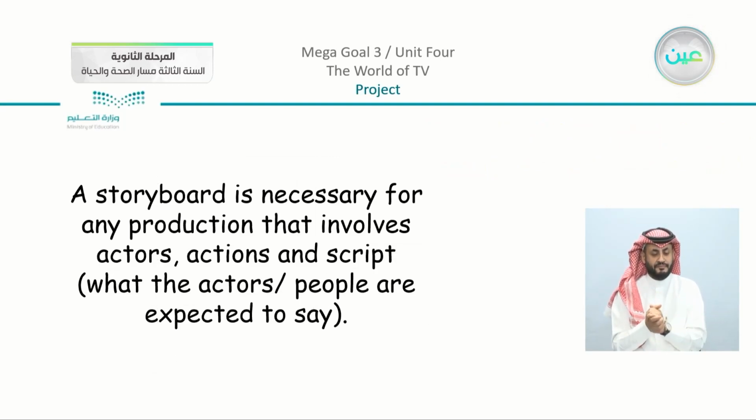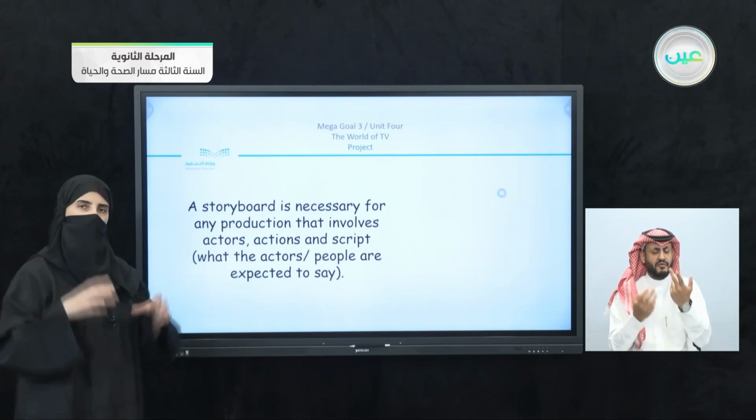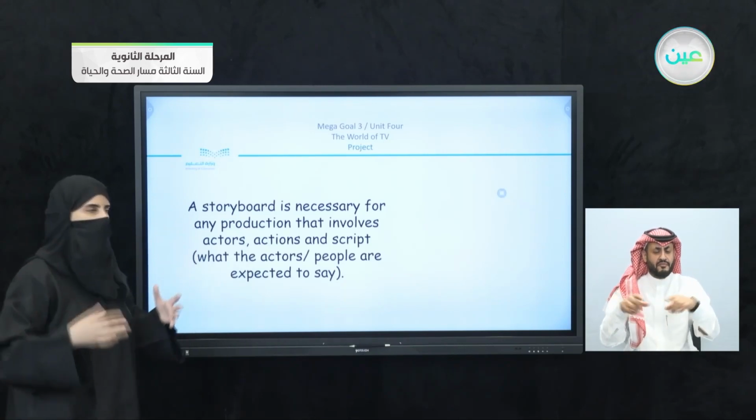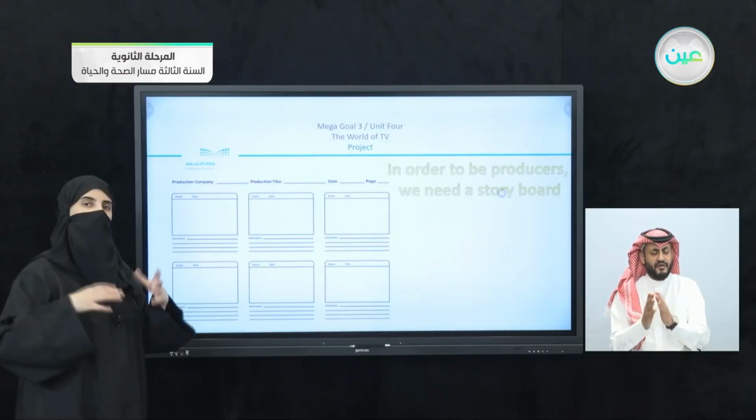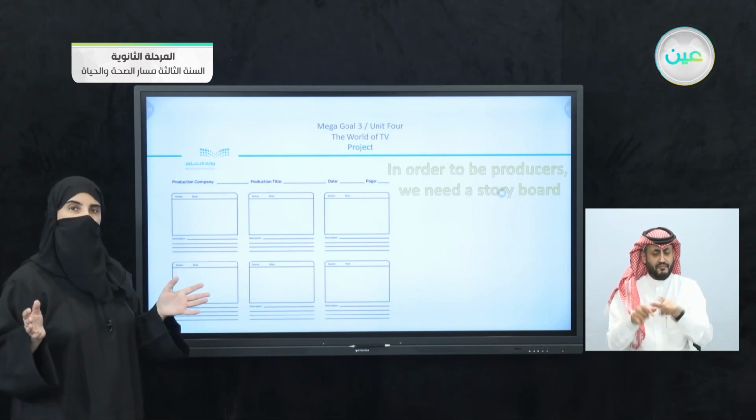Now, first of all, we are going to learn what a storyboard is. Now, you can just see the picture. If you would like, I can just go back to the picture here. And you can see that we have here different boxes, and there are lines below the boxes. Now, there is something above. We have here the production company, production title, the date, and page. Now, this is just an example of a storyboard.